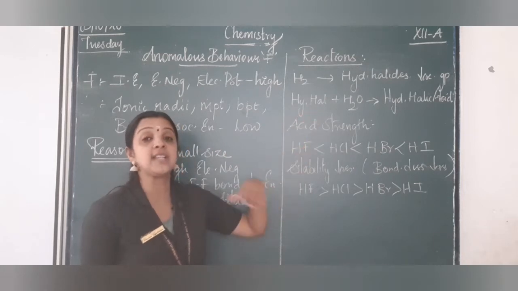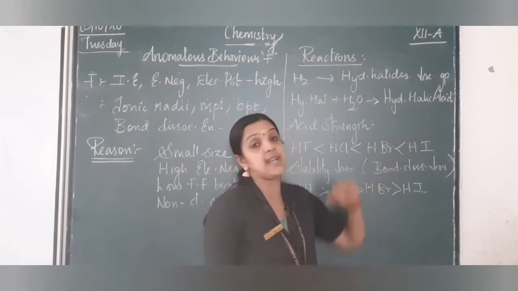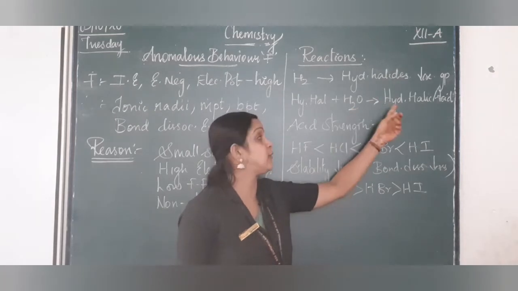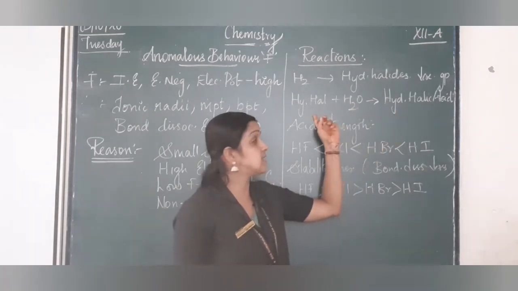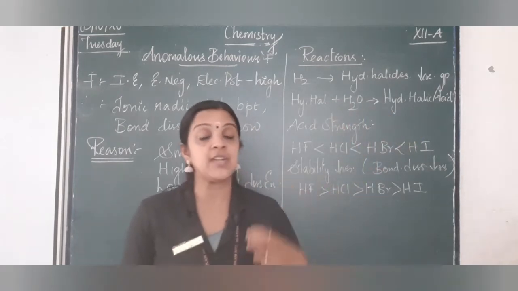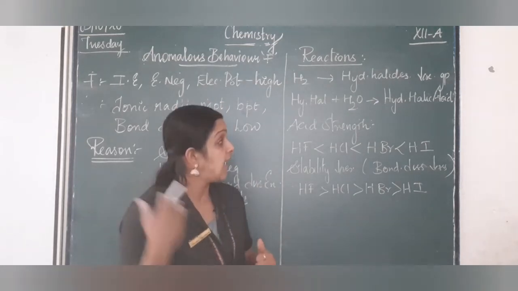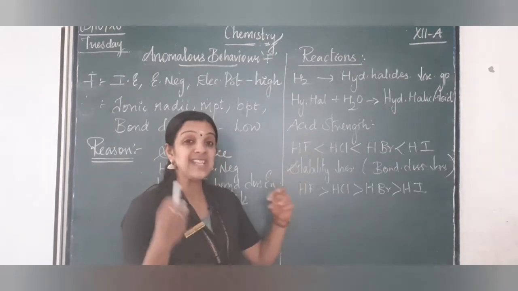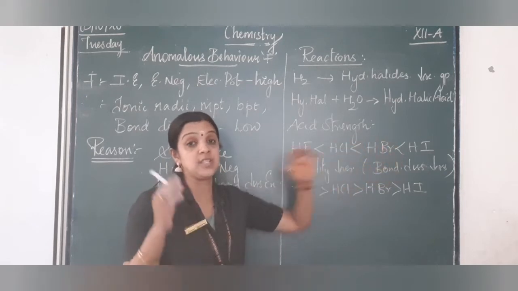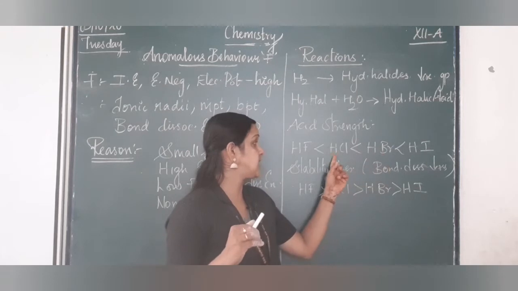The hydrogen halides once formed, when they react with water, form the corresponding hydrohalic acid. Like when I say HCl, when it reacts with water, it forms HOCl. When HBr reacts with water, it forms HOBr. So this is the tendency of the hydrogen halides to get immediately dissolved in water to form the corresponding hydrohalic acid. And when you see the acid strength of all the hydrogen halides, HI has the highest acidic property when compared to HBr, HCl and HF.